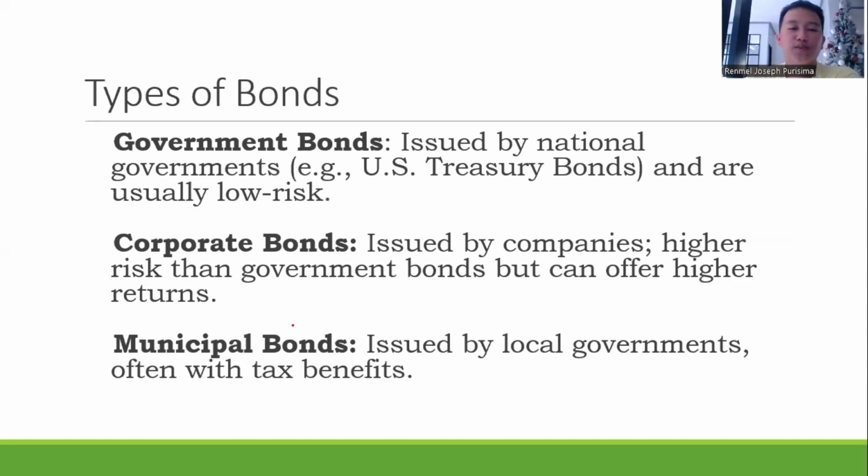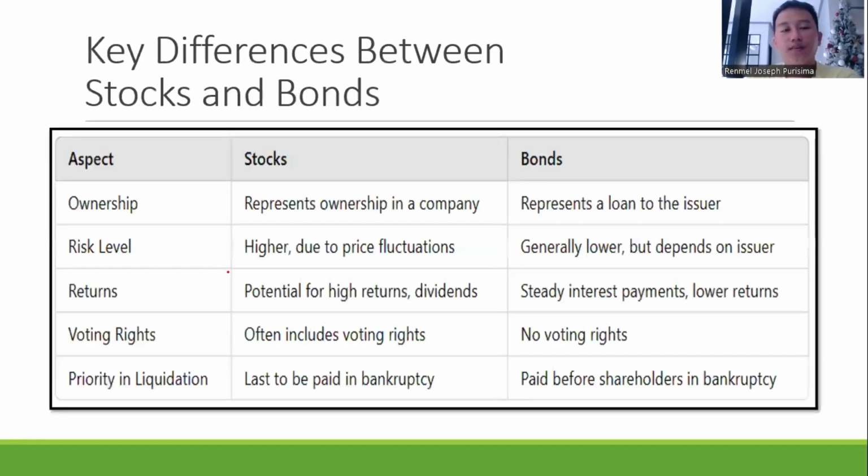The different types of bonds are government bonds, corporate bonds, and municipal bonds. Government bonds are issued by the national government, corporate bonds by different private companies, and municipal bonds by the local governments. Now, the difference between stocks and bonds in terms of ownership.